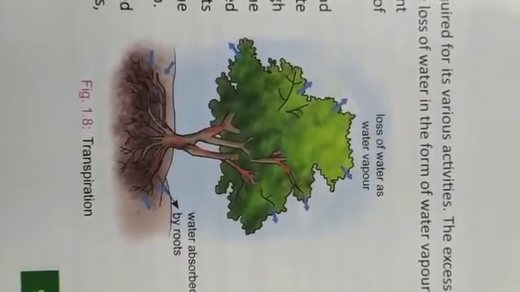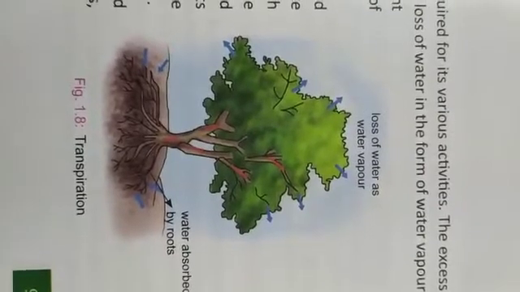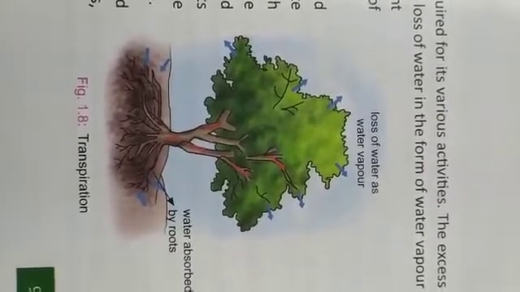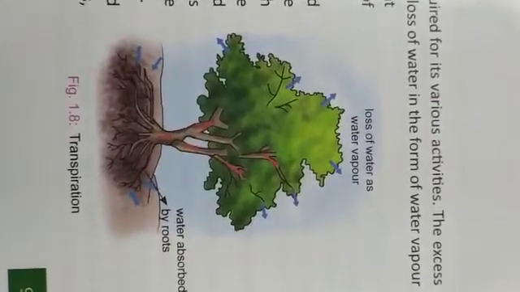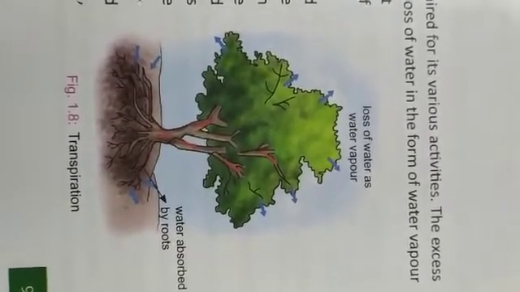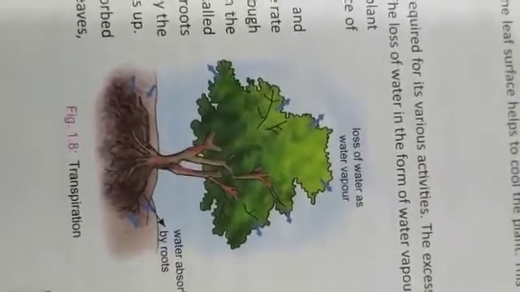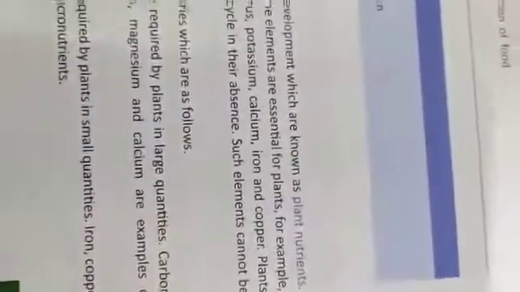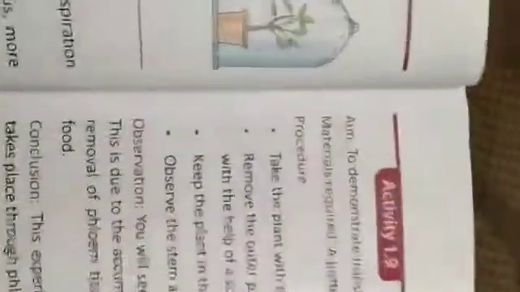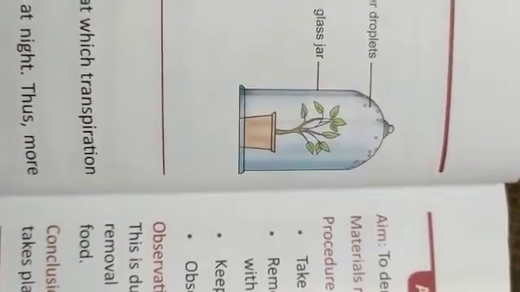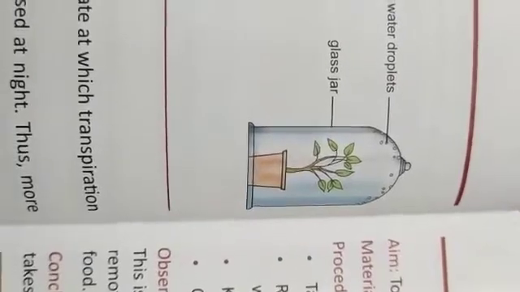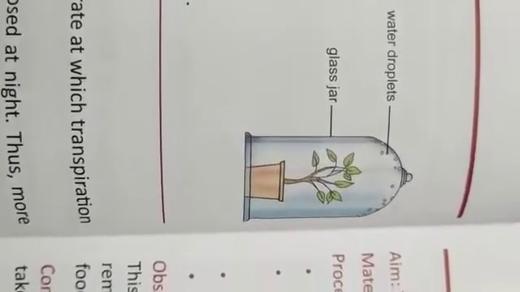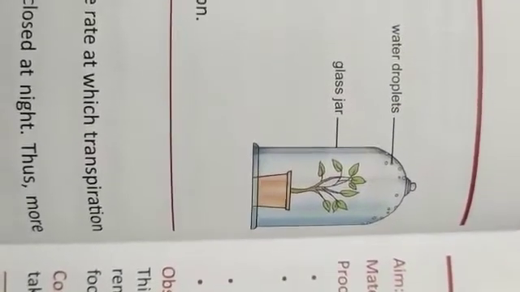If the plant loses more water, resulting in the leaves and stem and also the flowers to droop, this process is called wilting. Now we have one activity to demonstrate the transpiration in plants. For this we need a small potted plant and a big glass jar.